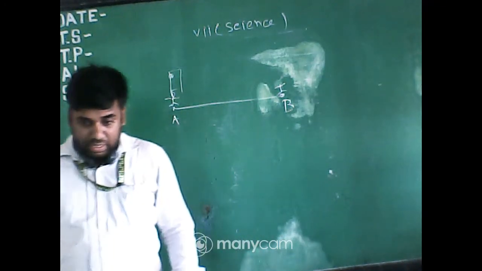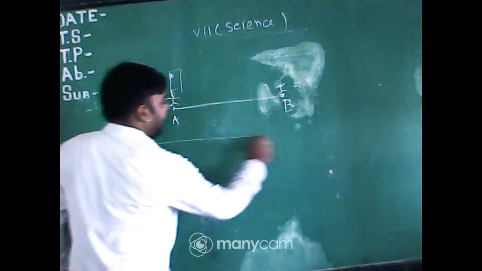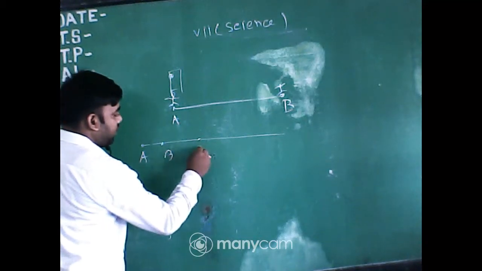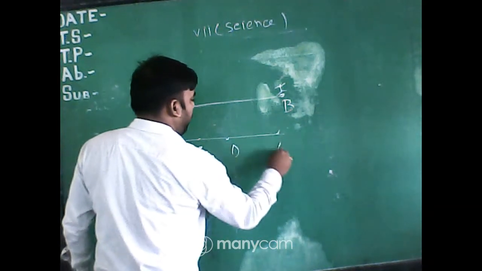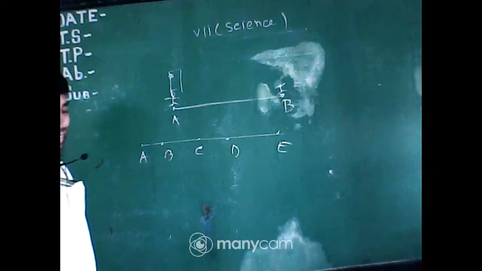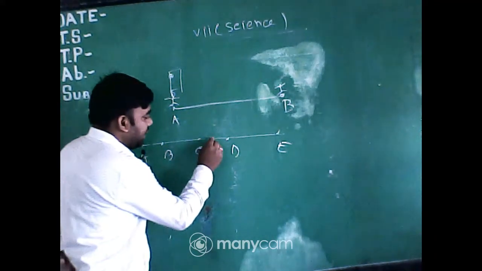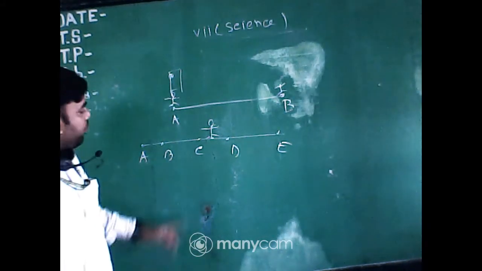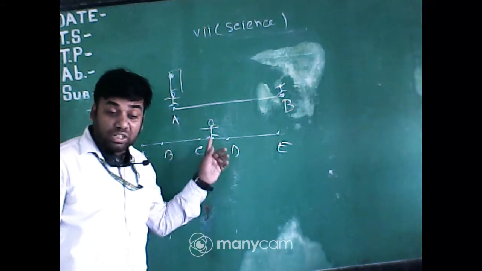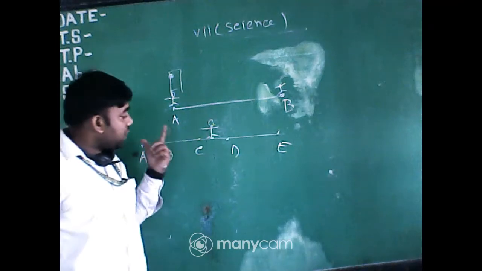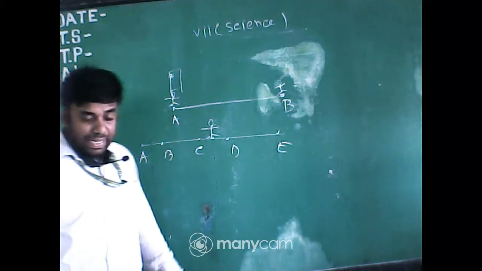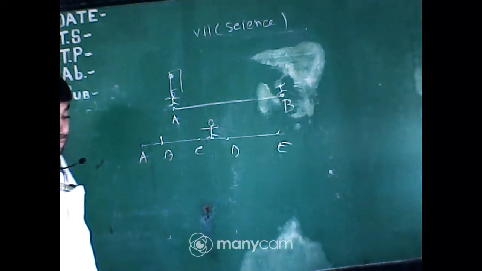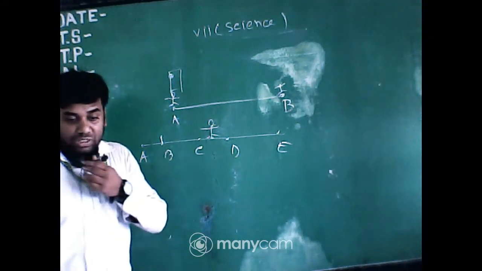Okay. So in a road, I am denoting 5 points. And a man is standing just here. So what is the position of the man? You can say, sir, the position of the man is between C and D. A boy is standing here. What is the position of the boy?